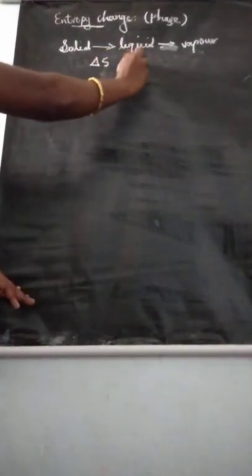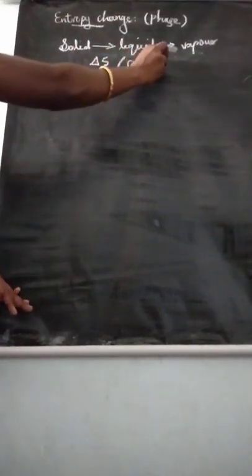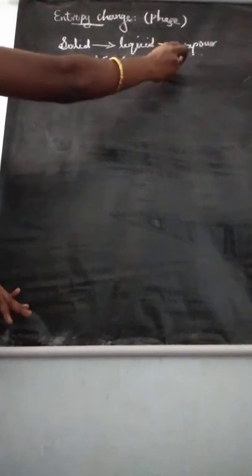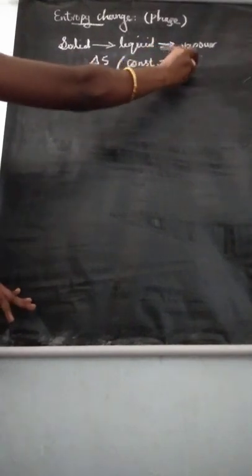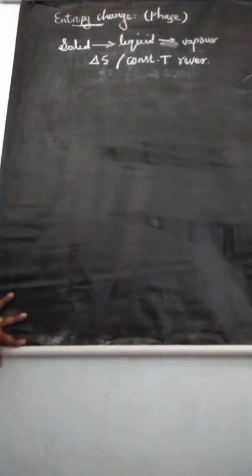This change in entropy takes place at constant temperature, reversibly. That process is a reversible process.